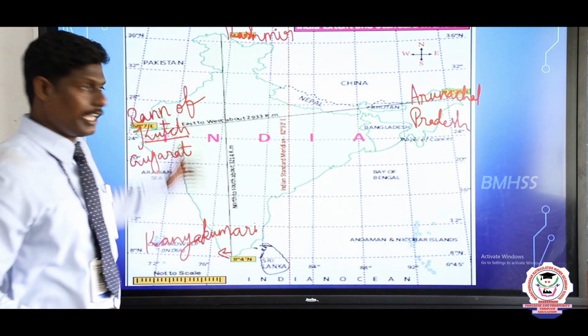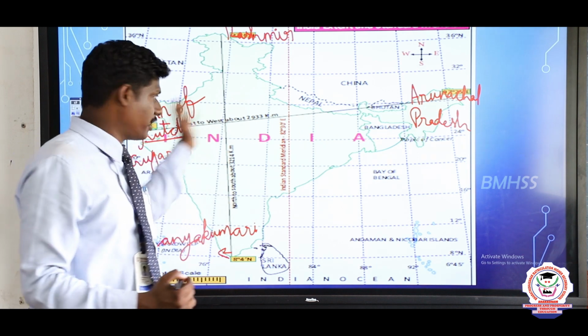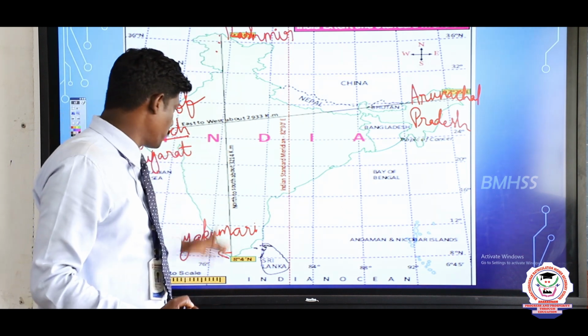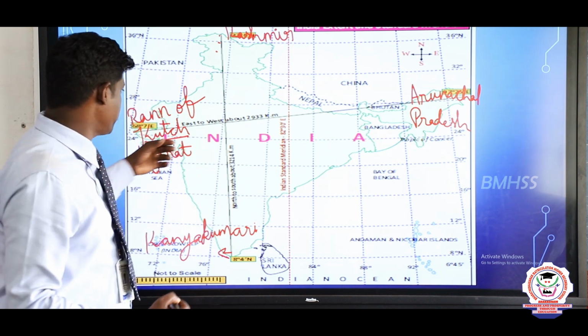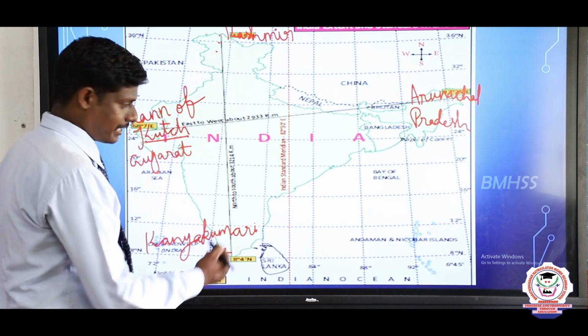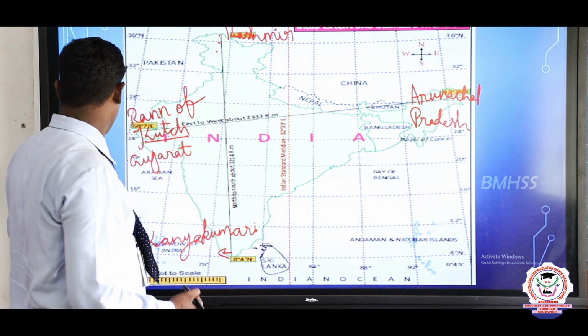This is the extent of India from top to bottom and left to right, and this is the exact extent of our country.